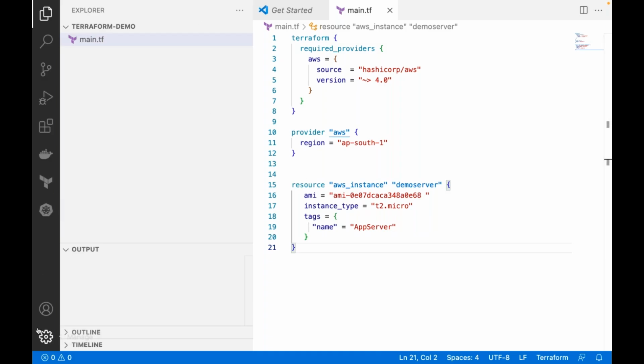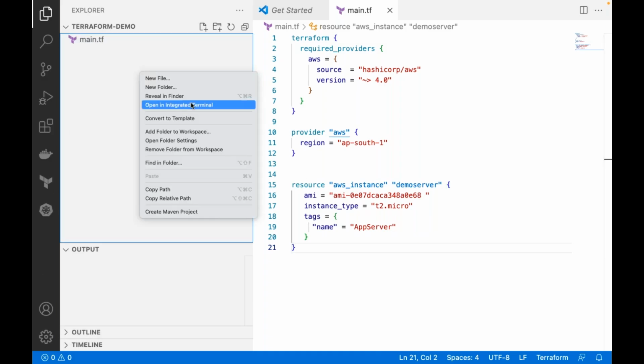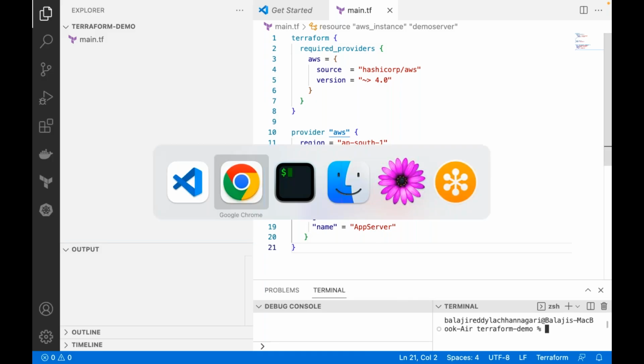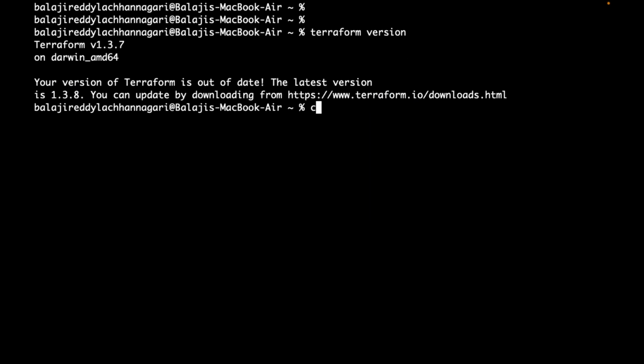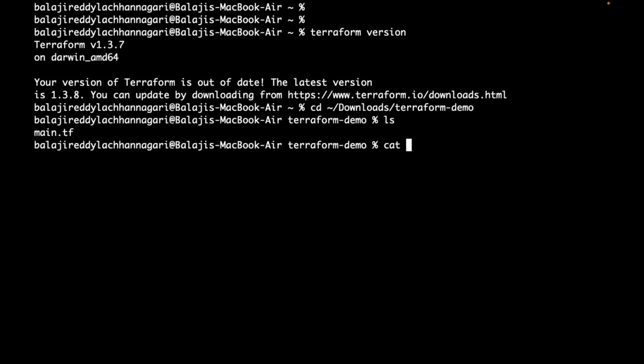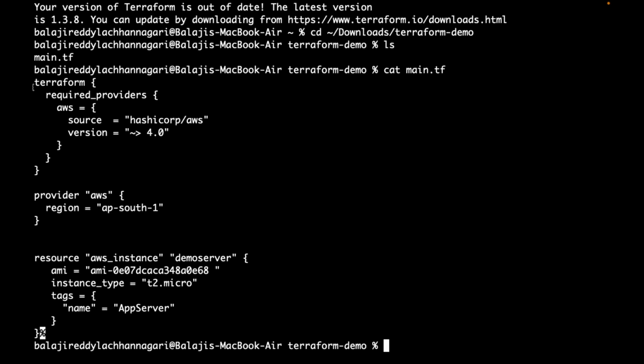In my local laptop, I have already installed Terraform. So let me go to that folder where I have the Terraform code. This is my Terraform code, which I just developed. Now let me execute terraform init.